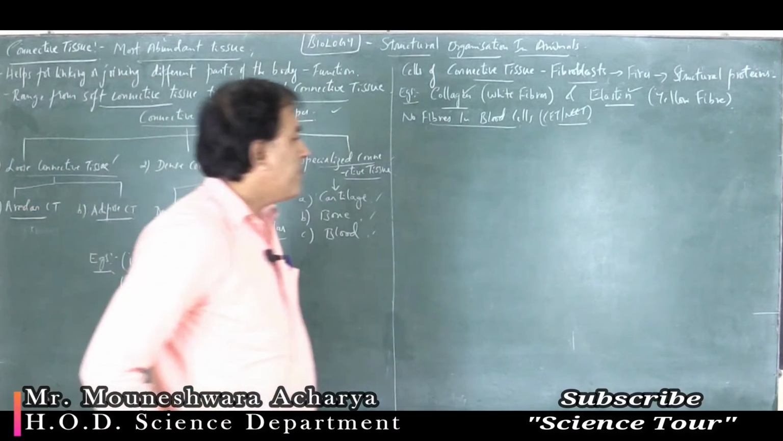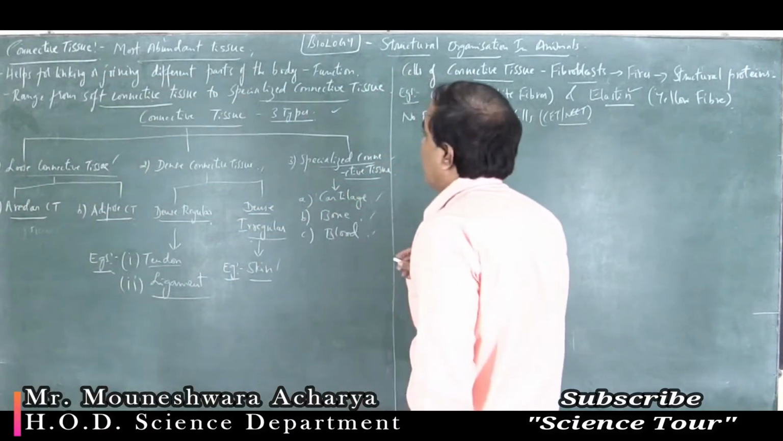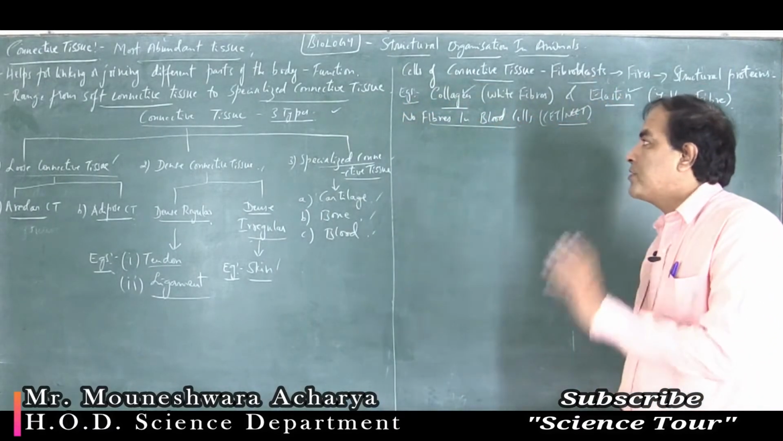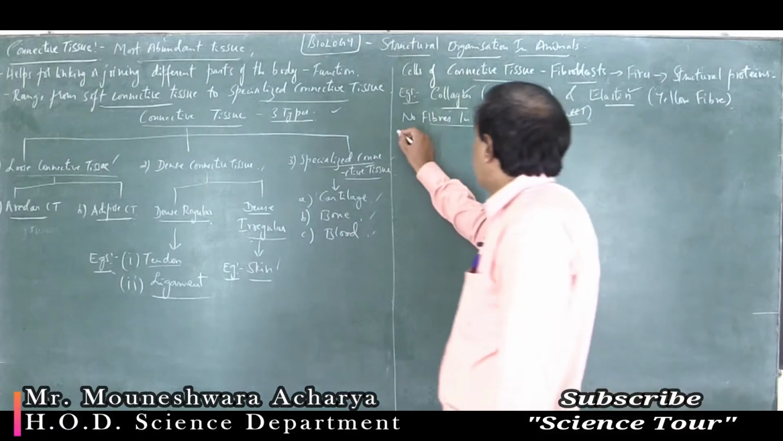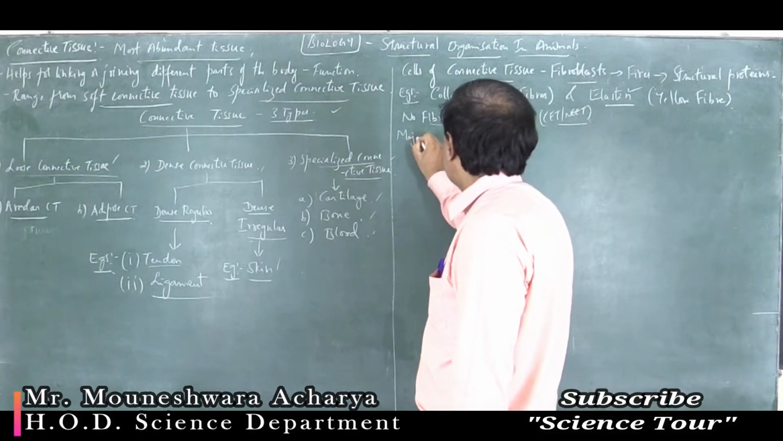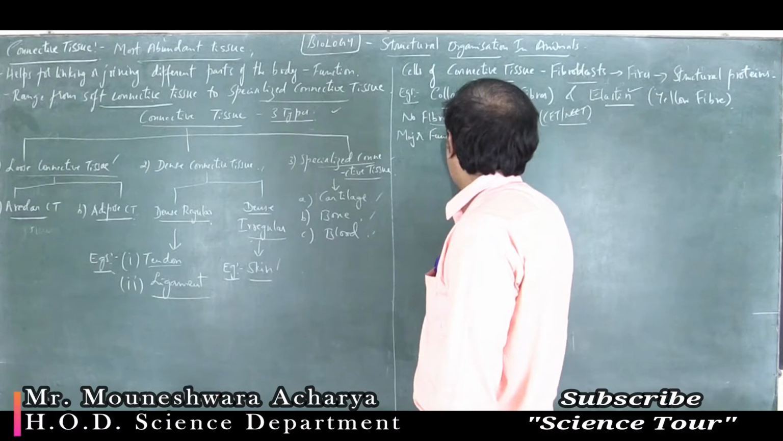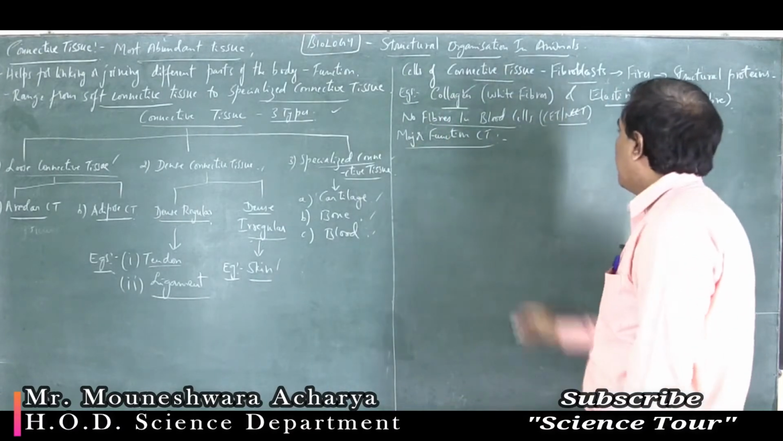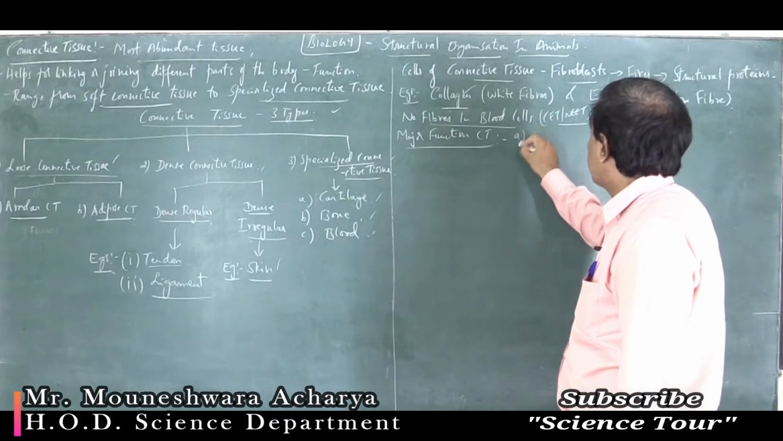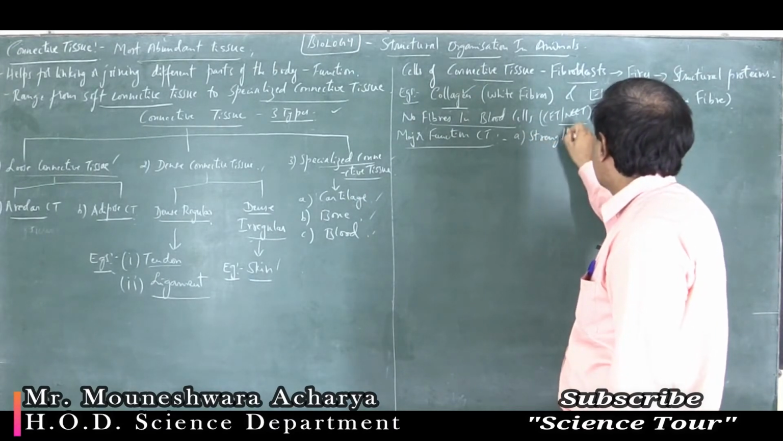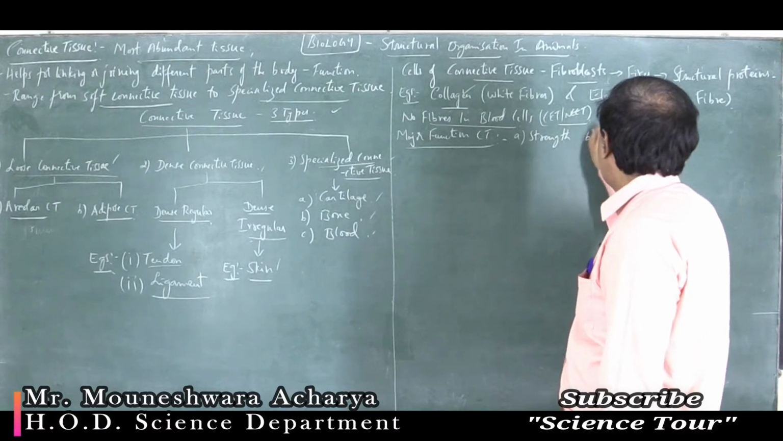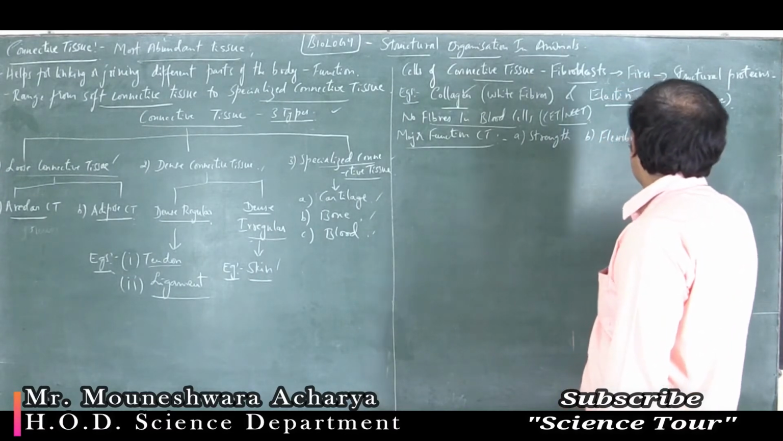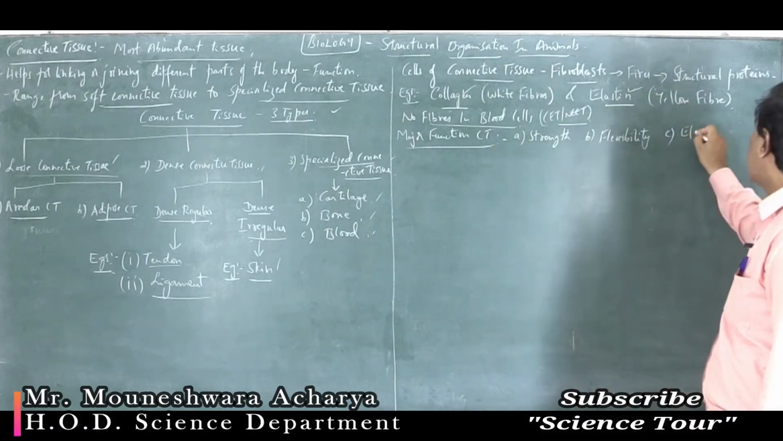Now, what are the main functions of this connective tissue? I told that they help in linking or joining different body parts. Apart from that, what are the major functions of this connective tissue? First thing, it provides strength. Second, flexibility. And third one being elasticity.